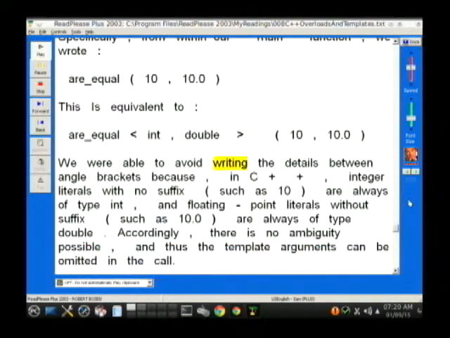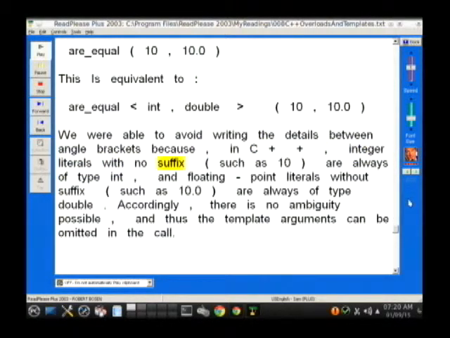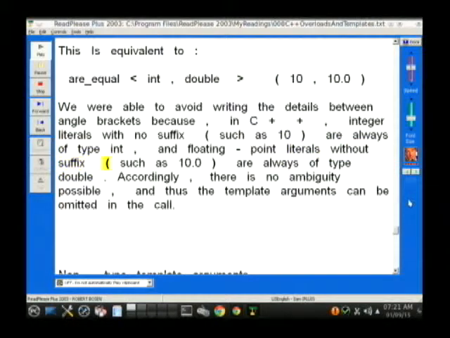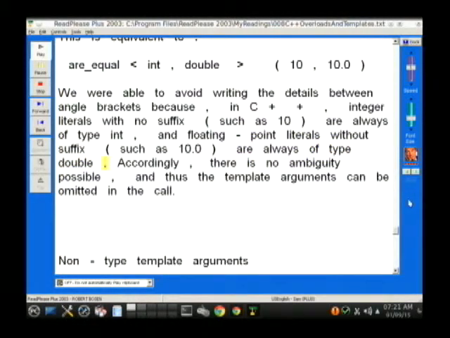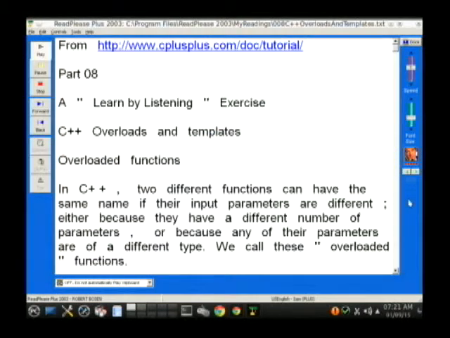We were able to avoid writing the details between angle brackets because, in C++, integer literals with no suffix, such as 10, are always of type int, and floating point literals without suffix, such as 10.0, are always of type double. Accordingly, there is no ambiguity possible, and thus the template arguments can be omitted in the call.